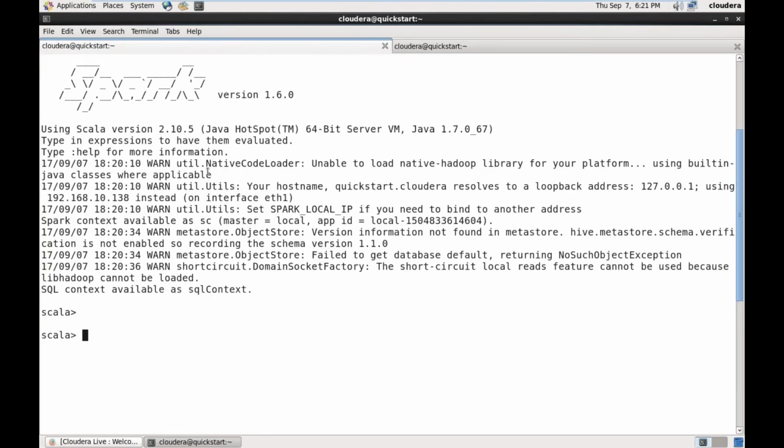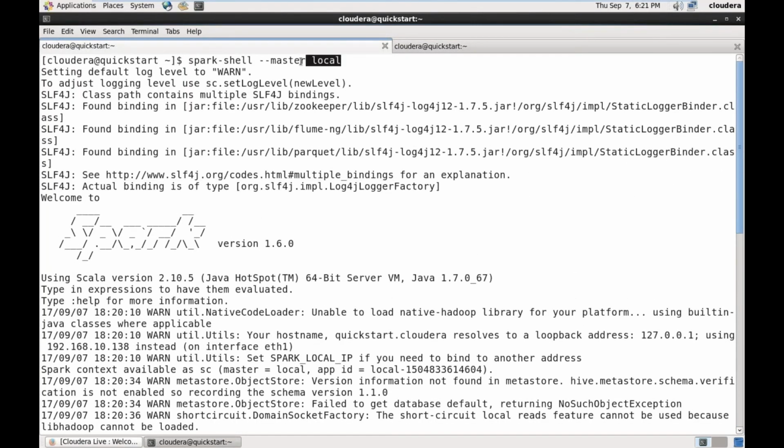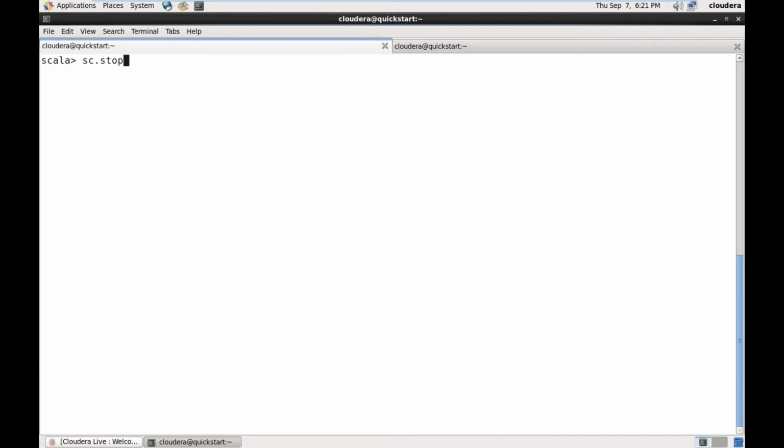Now, this is starting a Spark application in local mode. What is the command? spark-shell --master local. This is the parameter. There are a large number of configuration parameters, but I am trying to show you only one configuration parameter now. In the coming classes, I will show you what different parameters we can use for a Spark application. Right. Before coming out, I have to stop the Spark context, sc.stop. We'll discuss what this Spark context is later.